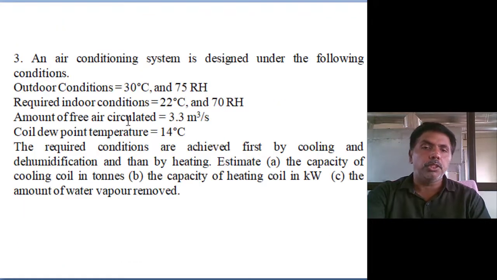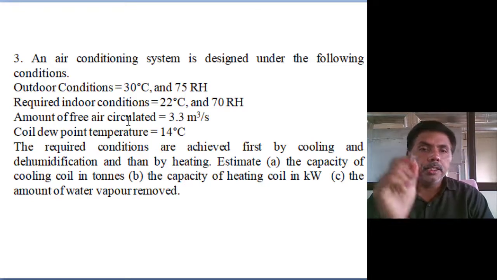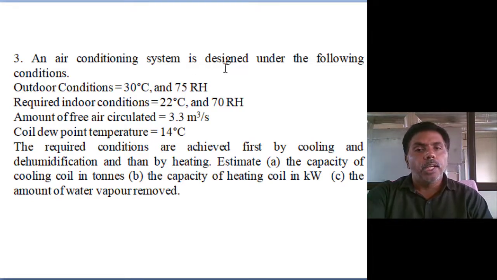One more problem. An air conditioning system is designed under the following conditions. The outdoor condition is 30 degrees centigrade and 75% relative humidity. The room indoor condition is 22 degrees and 70% relative humidity. So the initial condition is the final condition. Okay, so mark the points in the system.